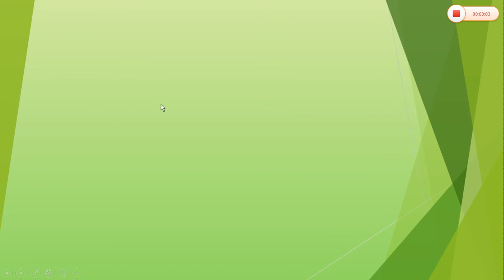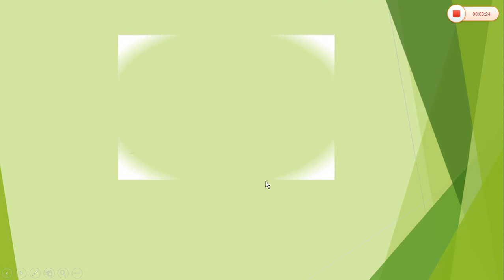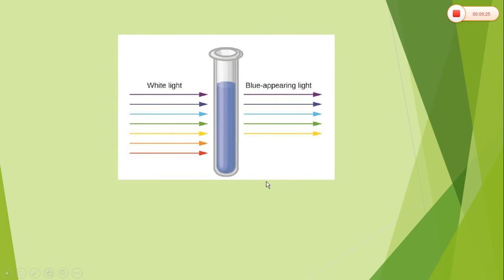In today's lecture, we are going to study color in coordination compounds. Students, we know that most of the transition metal complexes are colored compounds. They have a variety of colors like blue, purple, green, pink, etc. One of the achievements of crystal field theory is its ability to explain the color of transition metal complexes.